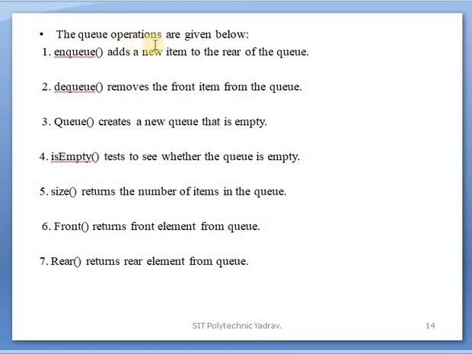The queue operations are given below. Which operations are done in a queue? Enqueue adds a new atom to the rear of the queue. Dequeue removes the front item from the queue, meaning removal happens from the front side and addition happens at the rear side.